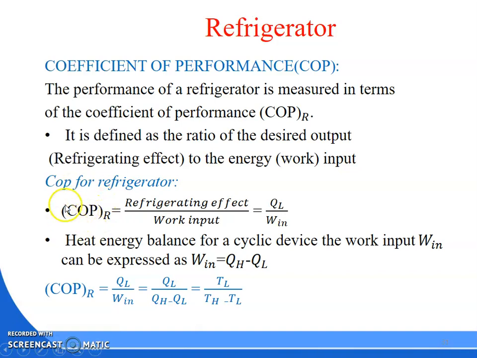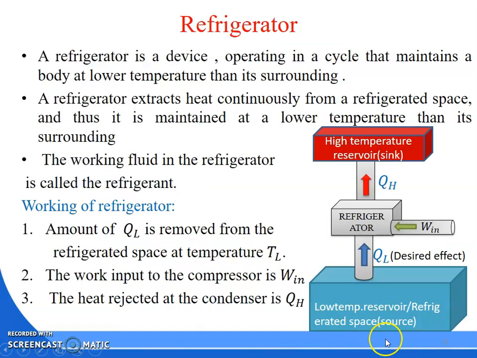So how can you write it mathematically? COP of R is equal to refrigerating effect by work. What is the refrigerating effect or desired output? That is, the refrigerator maintains low temperature, that is QL, divided by Wn. Though it is a cyclic process, you know that the work input Wn is equal to QH minus QL. So you can see here QL is the input and Wn is the input, so I can write QH is equal to QL plus Wn.